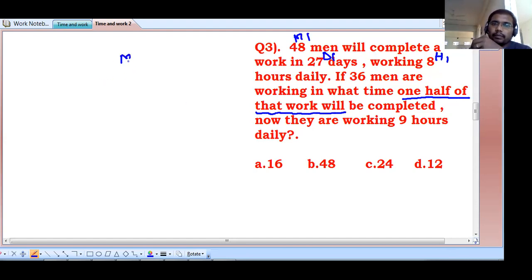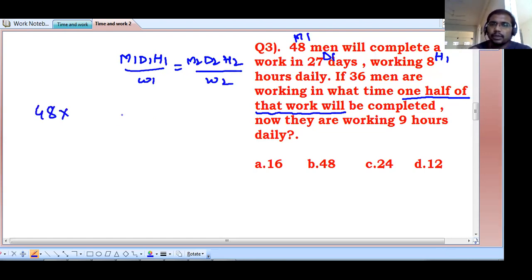The formula is M1 D1 H1 by W1 is equal to M2 D2 H2 by W2. M1 is 48, D1 is 27 and H1 is 8 hours daily. By work is 1 unit, if you are taking in your mind. Otherwise, you can take X also, no issue.